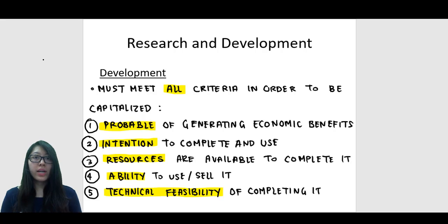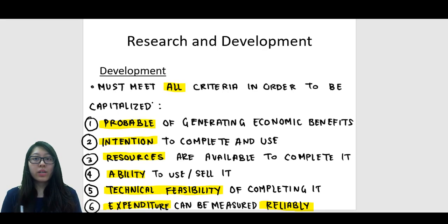The fifth one is technical feasibility to complete the development process. Technical feasibility is quite similar to the ability of the company. It's similar in terms of the skills and the competence that the company must have. The last of the criteria is that the expenditure should be able to be measured reliably.